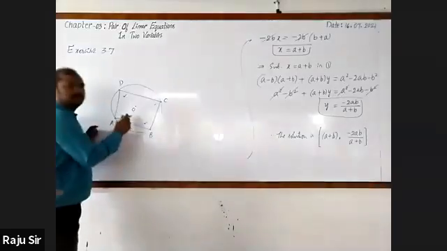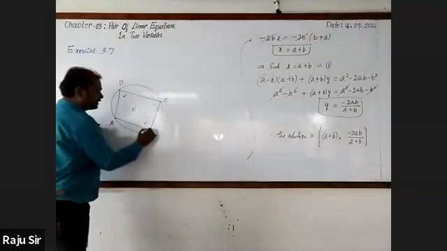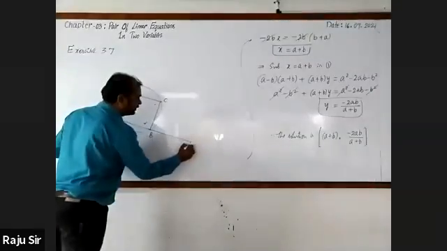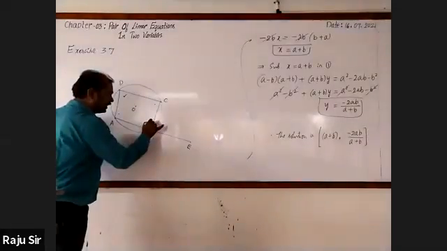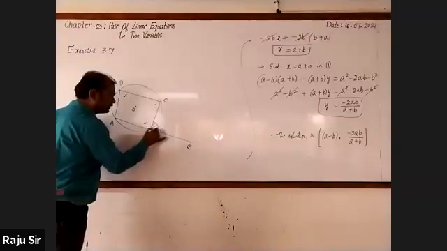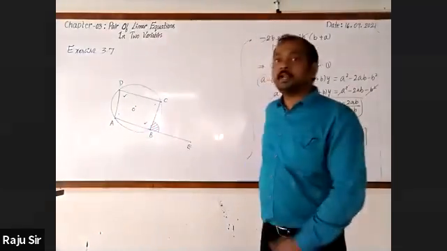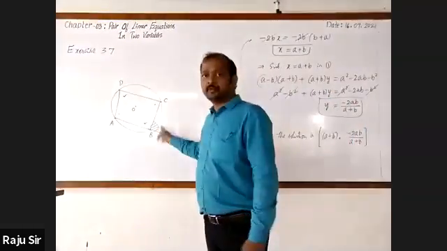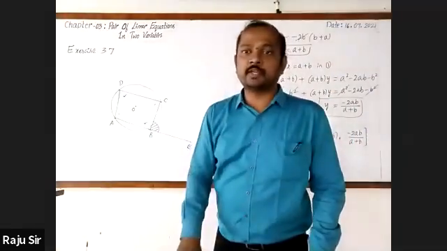Next, one more property. I'm going to extend any one side of the cyclic quadrilateral. I assume AB is extended to E. You will get an angle outside the quadrilateral. This is called the exterior angle. Right? What is the property of the exterior angle of a cyclic quadrilateral?